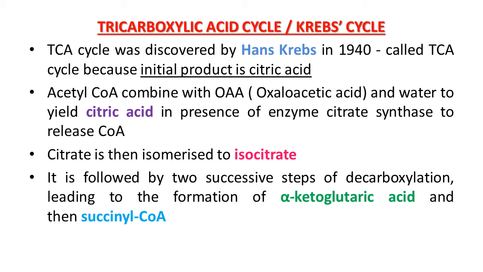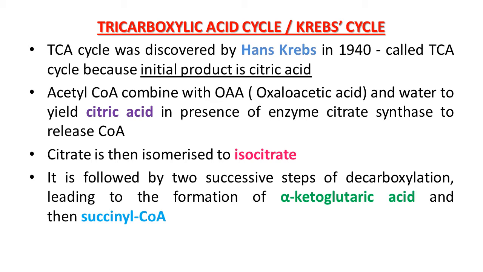This TCA cycle starts with the condensation of the acetyl group with oxaloacetic acid, in short known as OAA, and water to yield citric acid. The reaction is catalyzed by the enzyme citrate synthase, and a molecule of coenzyme A is released. Citrate is then isomerized to isocitrate.